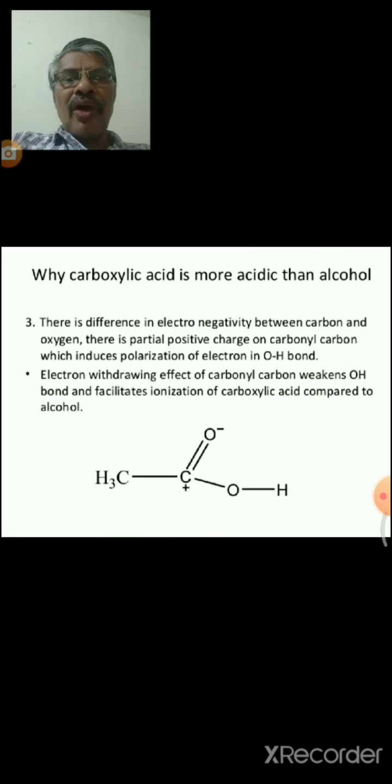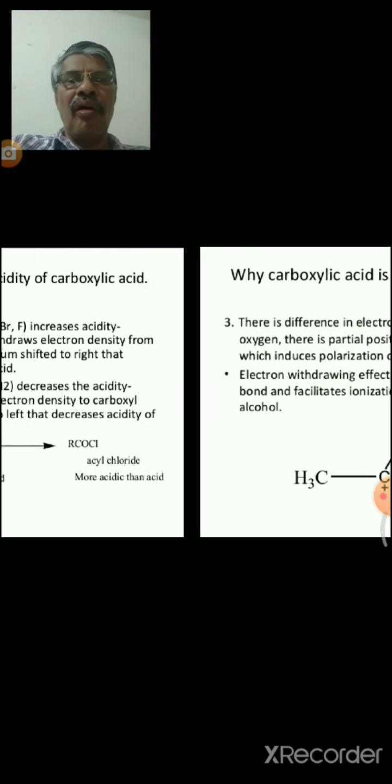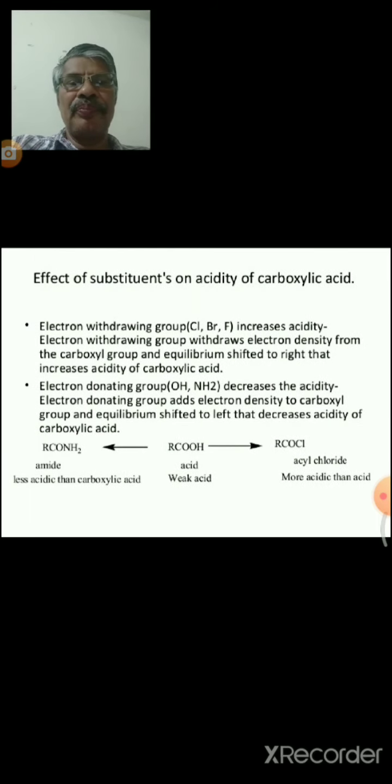In the carboxylic acid, there is the electron withdrawing effect of the carbonyl carbon. So the OH group of a carboxylic acid ionizes more than that of alcohols. When substituents are there, the acidic strength changes.